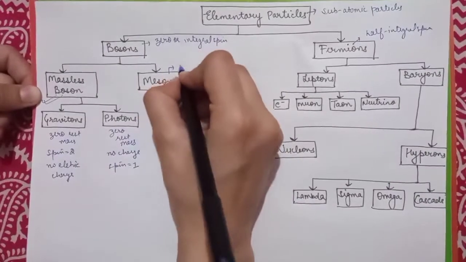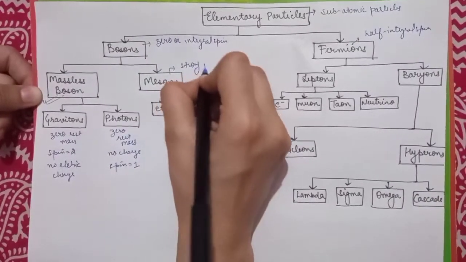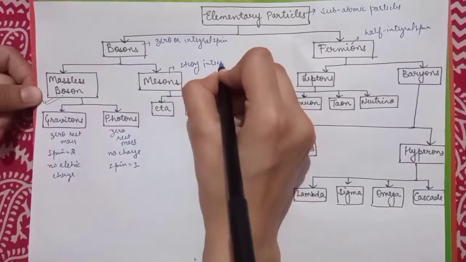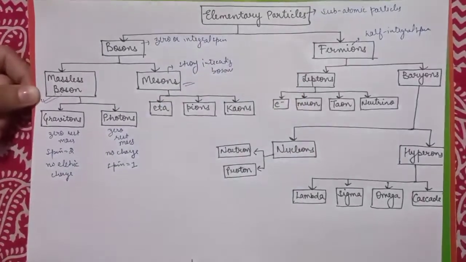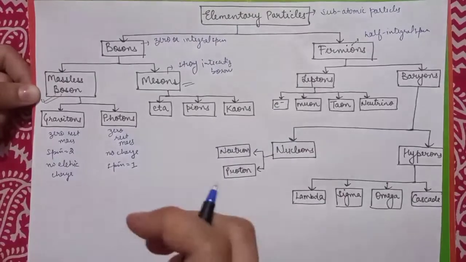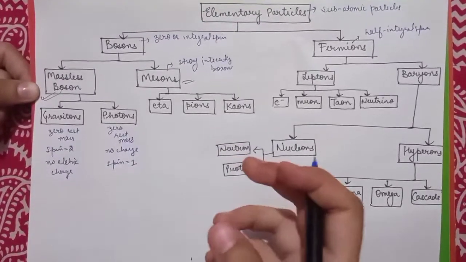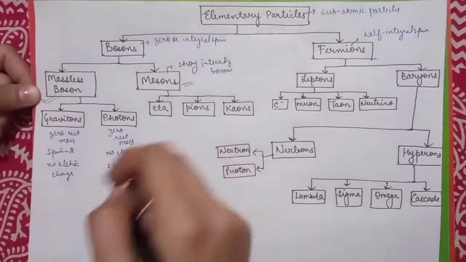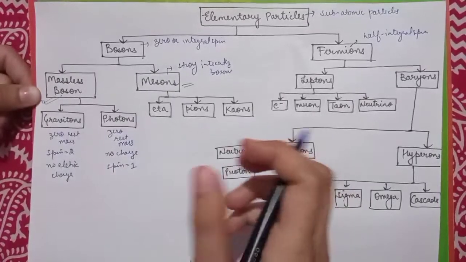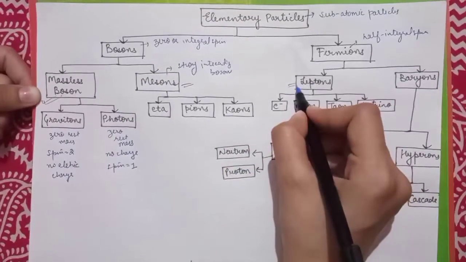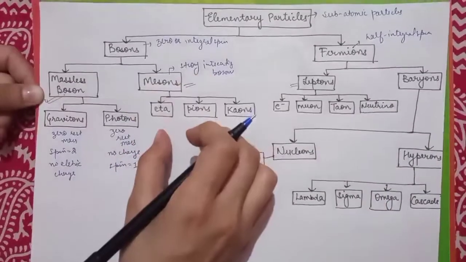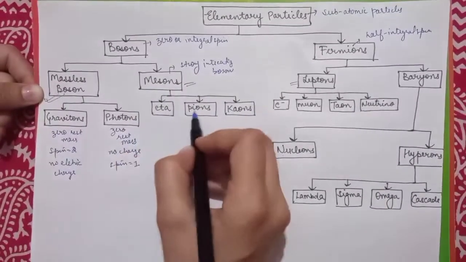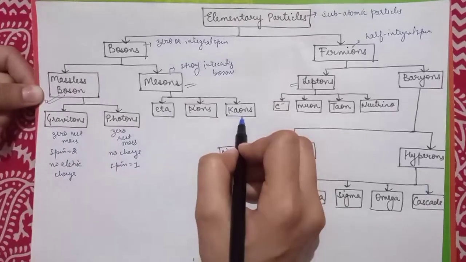Mesons are strong interacting bosons and they follow Bose-Einstein statistics. And their masses are intermediate of leptons and the nucleons. The mesons are further divided as eta, pions, and kaons.